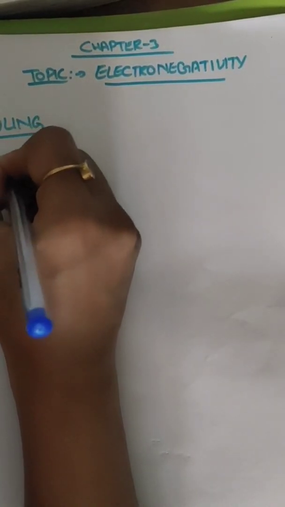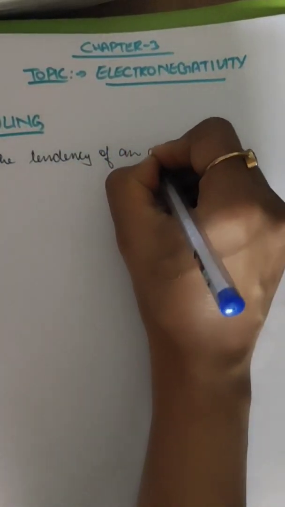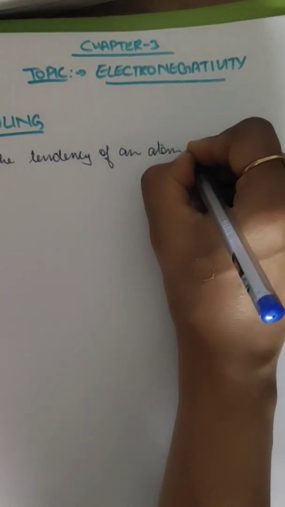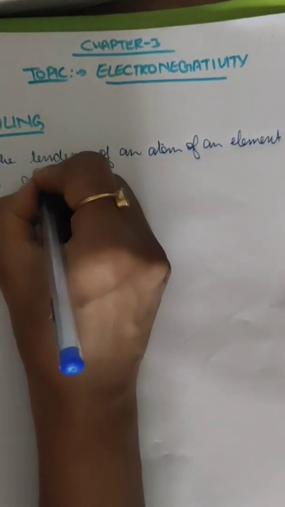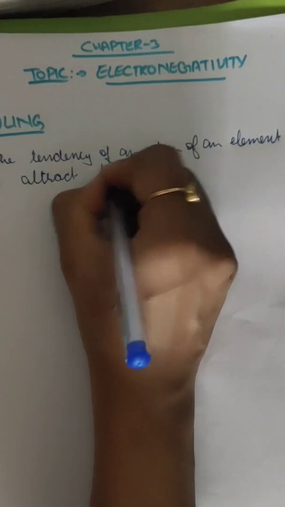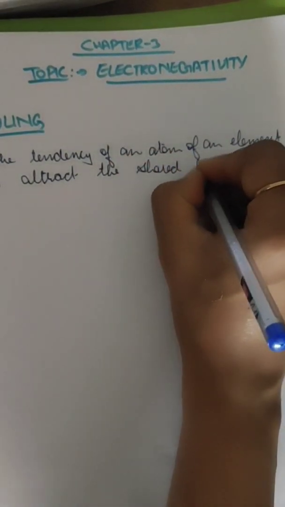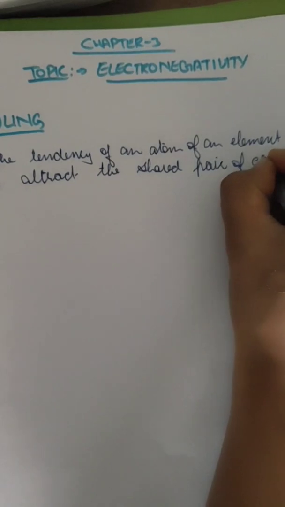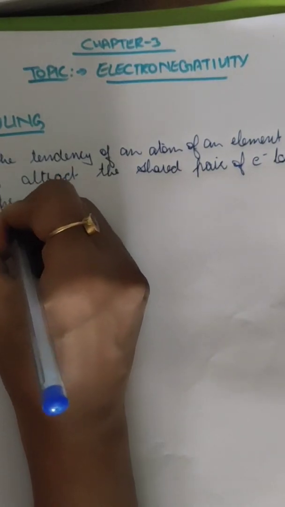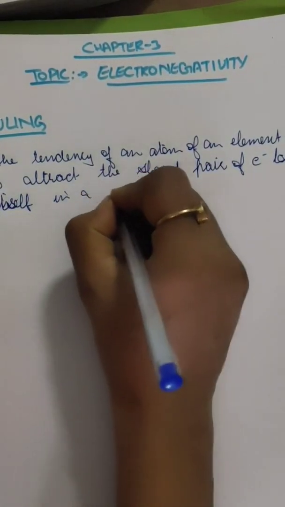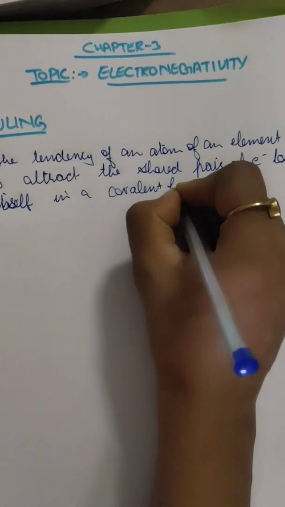So electronegativity is the tendency of an atom of an element to attract the shared pair of electrons towards itself in a covalent bond.